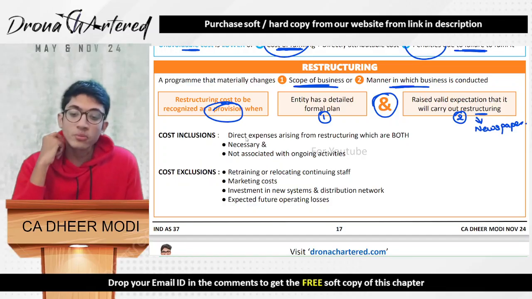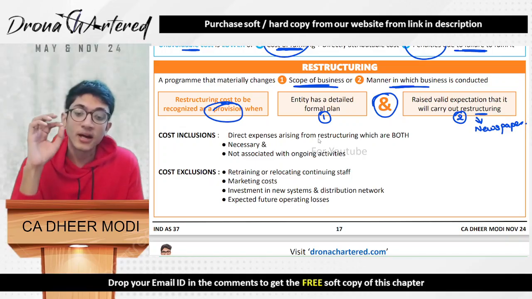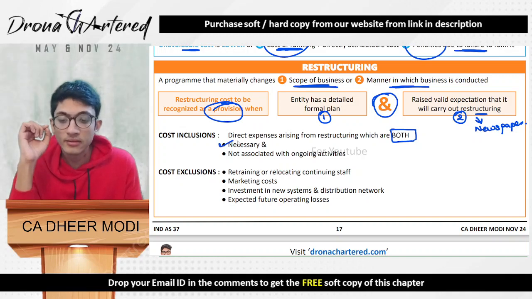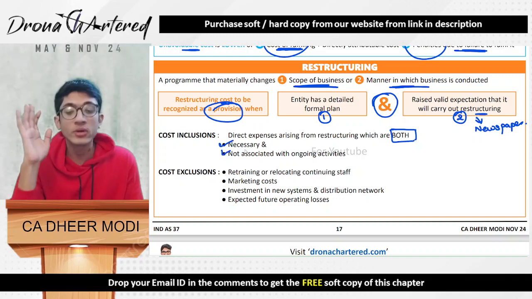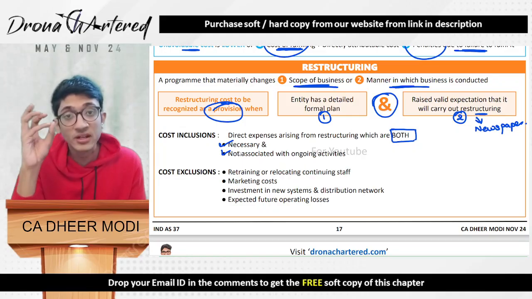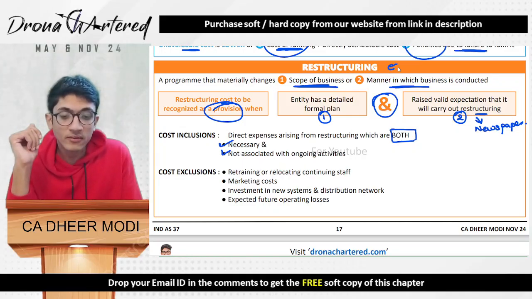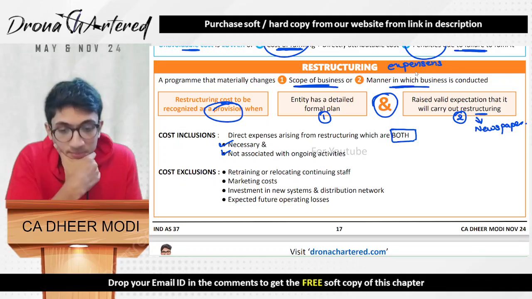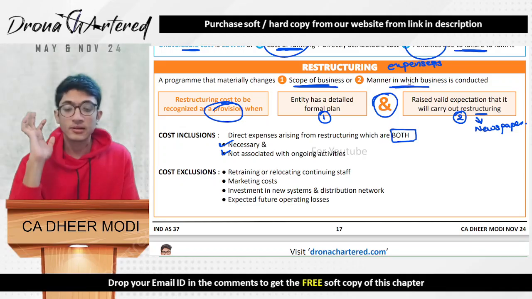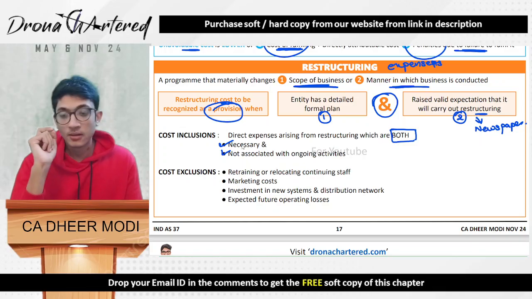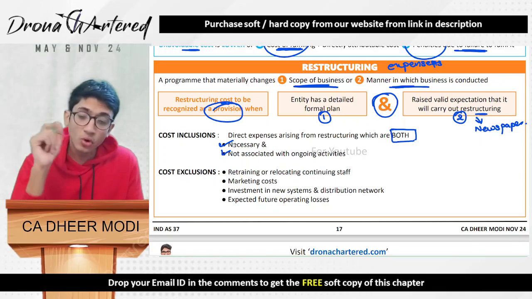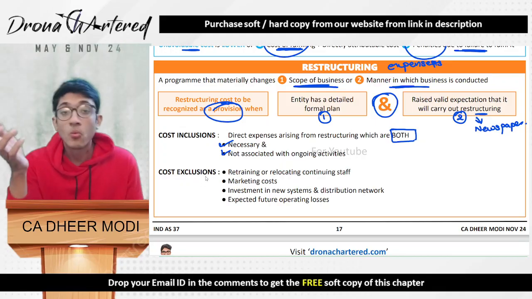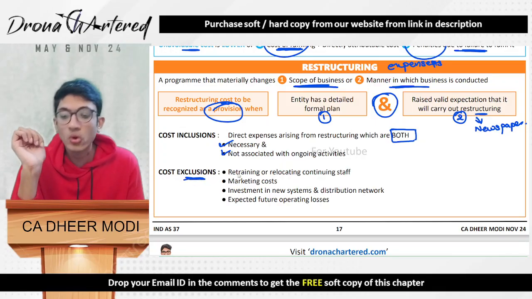So what will cost to be included? Any direct expenses arising from restructuring, which are both necessary and not associated with ongoing activities, these have to be made as a provision. If there are any restructuring expenses, you will have to make a provision for all expenses which are necessary and not associated with any ongoing business activities. What all does not have to be included, that is your cost exclusion.